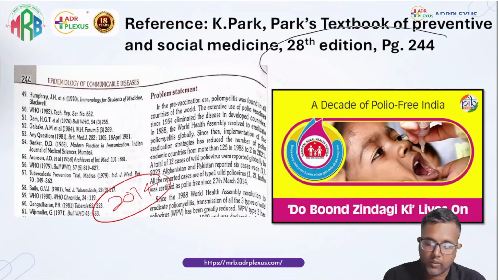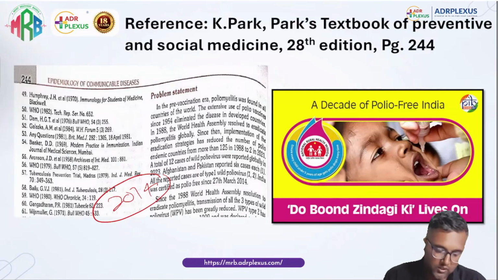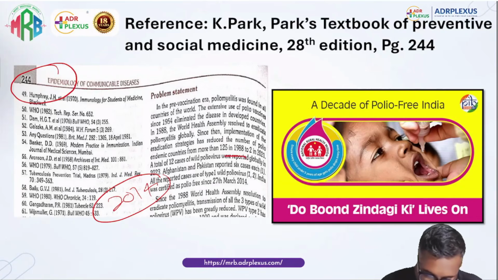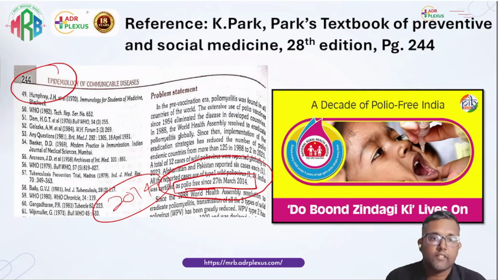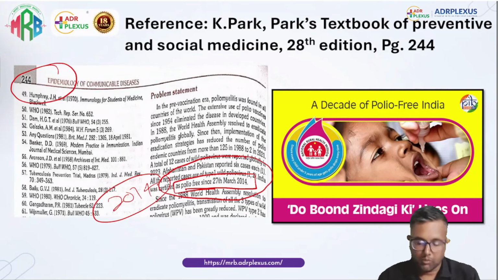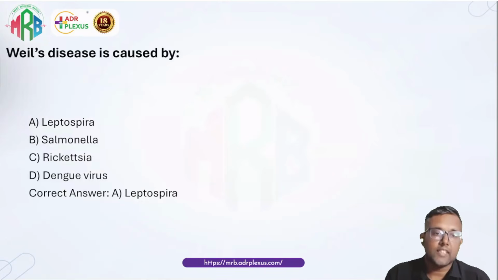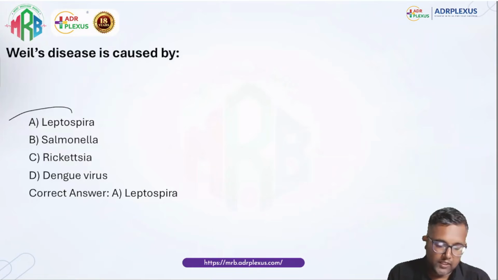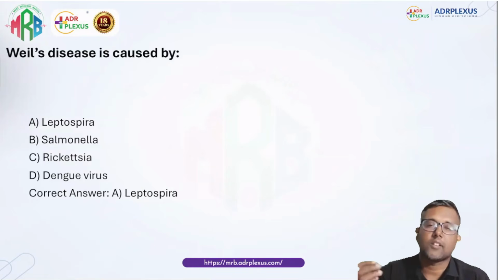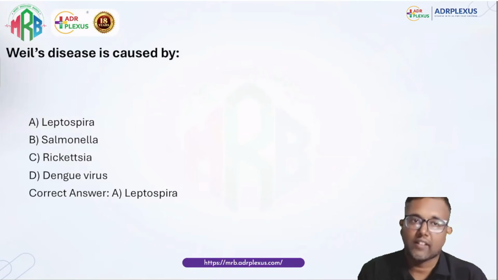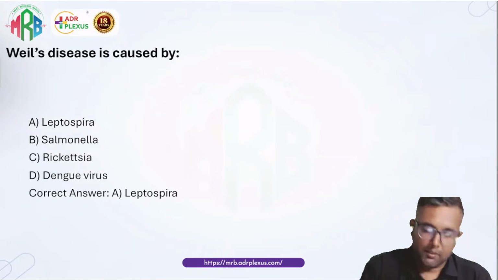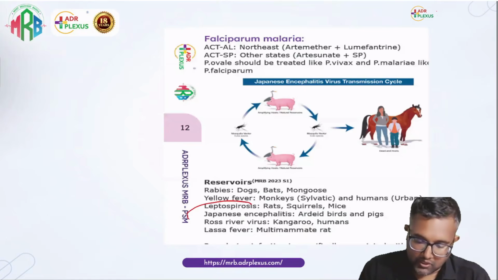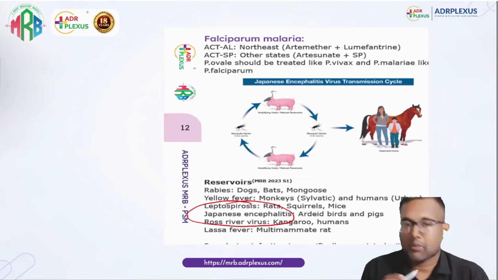You can see in Park 28th edition, page number 244, that India has been polio free since 27th March 2014. So it has been more than 1 decade that India has been polio free. Next, Weil's disease, leptospira. This is a simple question. Leptospira, Weil's disease, like rat. During the class, I told you rat urine contains the leptospira. While discussing leptospirosis, I would have told about Weil's disease in the class.